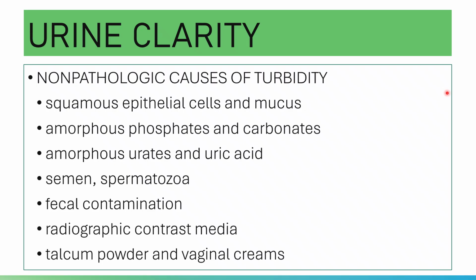Your amorphous urates and uric acid. When you say amorphous phosphates, it will give you a white coloration. Amorphous urates will give you a pink coloration because your uroerythrin, a pink pigment, has high affinity to the urates.